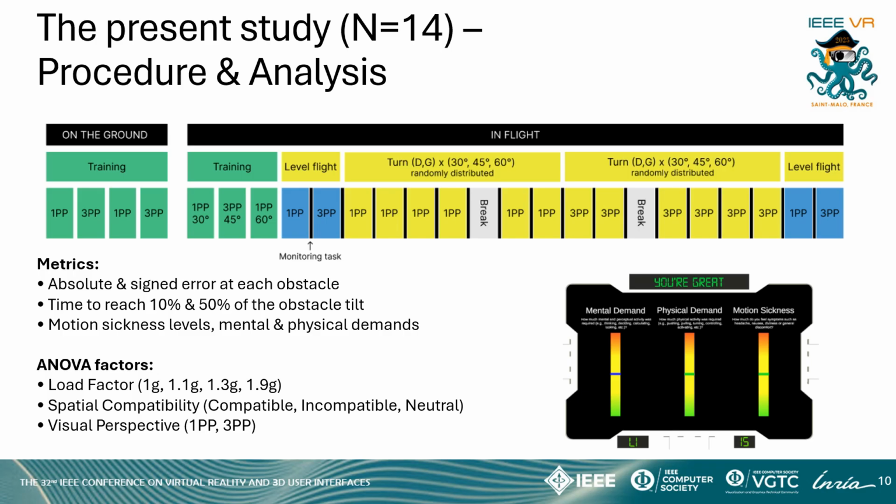Performance was assessed through accuracy metrics such as absolute and signed error when aligning the UAV with obstacles, response time, time taken to reach 10% or 50% of the required tilt, cognitive and physical demands through self-reported motion sickness, mental workload, and physical strain measures. And we performed a repeated measures ANOVA, analysis of variance, to analyze the effects of three key factors: load factor, spatial compatibility factor, compatible, incompatible, and neutral conditions, and visual perspective, first-person versus third-person conditions.